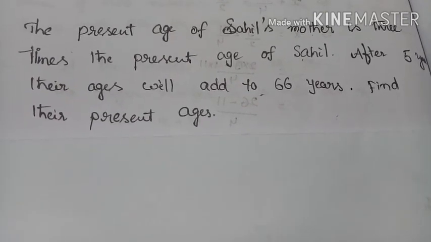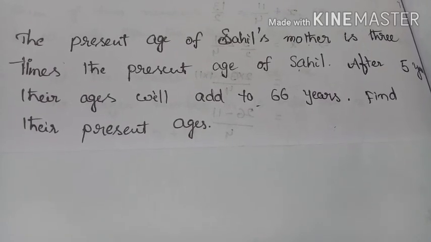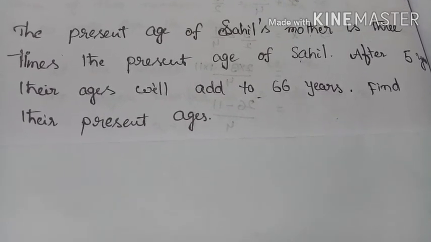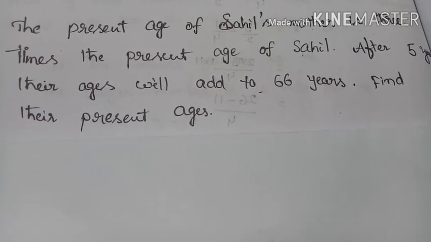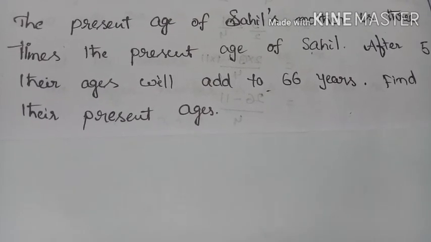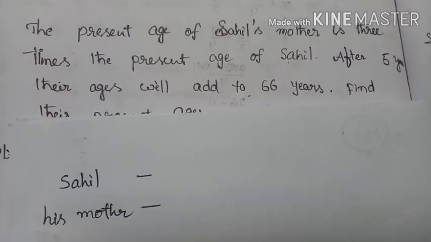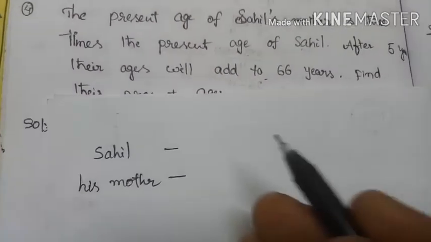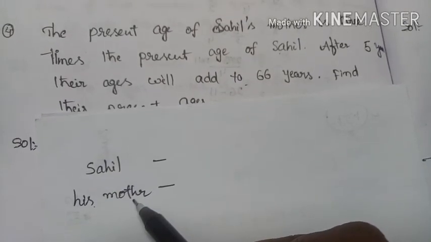The present age of Sahil's mother is 3 times the present age of Sahil. After 5 years, their ages will add to 66 years. Find their present ages. So here how many persons? 2 persons. First one Sahil and his mother. So here 2 persons are involved, Sahil and Sahil's mother.